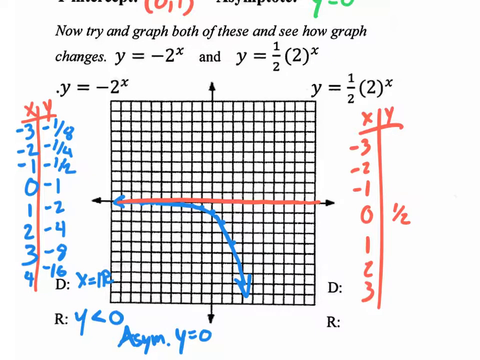Now, I could continue and plug in 1 right there. Might as well, why not? What's 2 to the 1? 2, and then 2 times half? 1. So when I plug in a 1, I get out a 1. But you see, I didn't even have to think about that math. If I know that the base is 2, I know that the growth factor is 2, which means that half is going to grow by multiplying by 2. What's half times 2? 1.